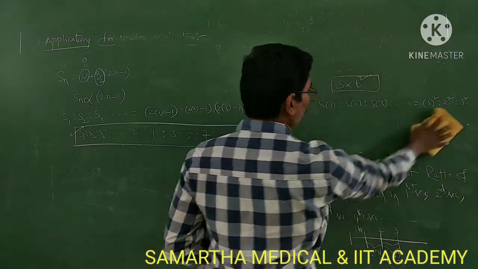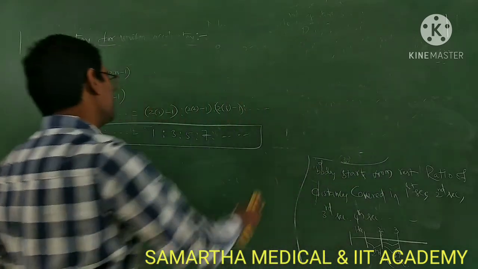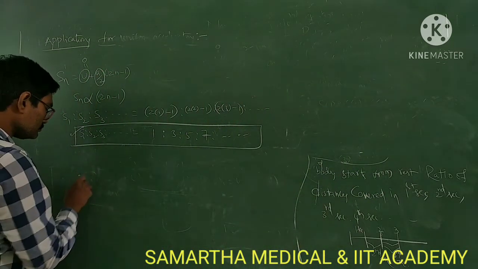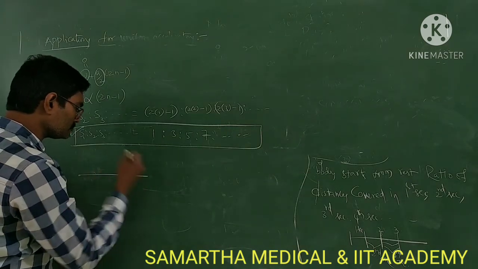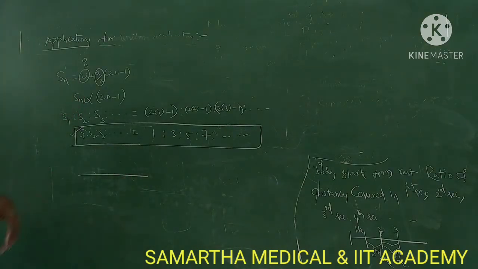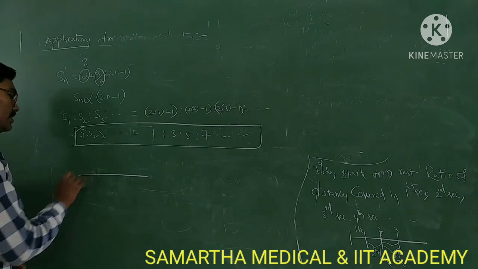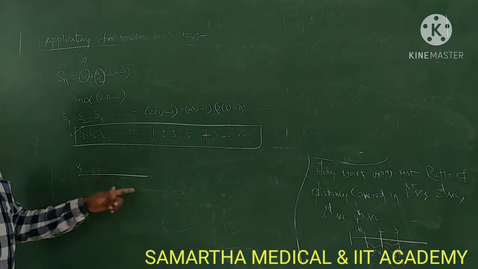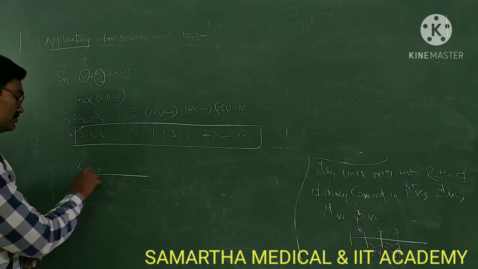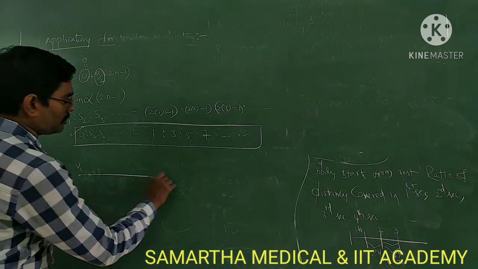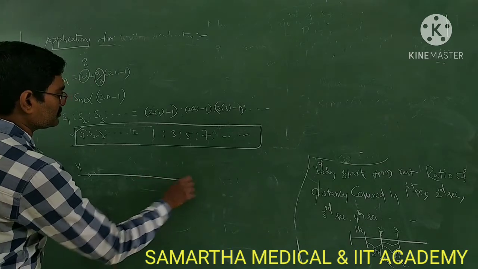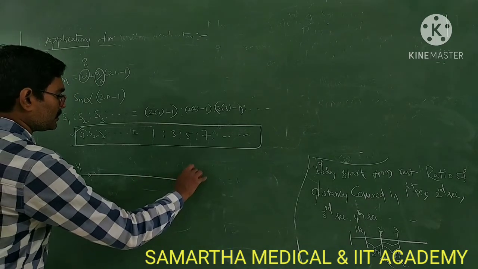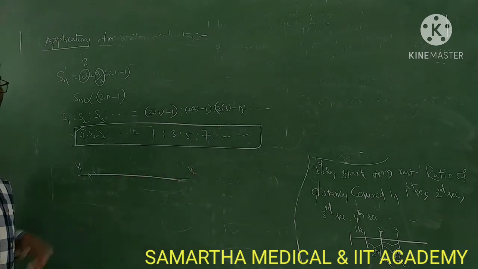Clear, okay? Alright, see the next one. Suppose a body is going in a straight line. Initially it is going with v1 velocity along a straight line. It is going to reach some other point, and let the velocity of the body there be v2.